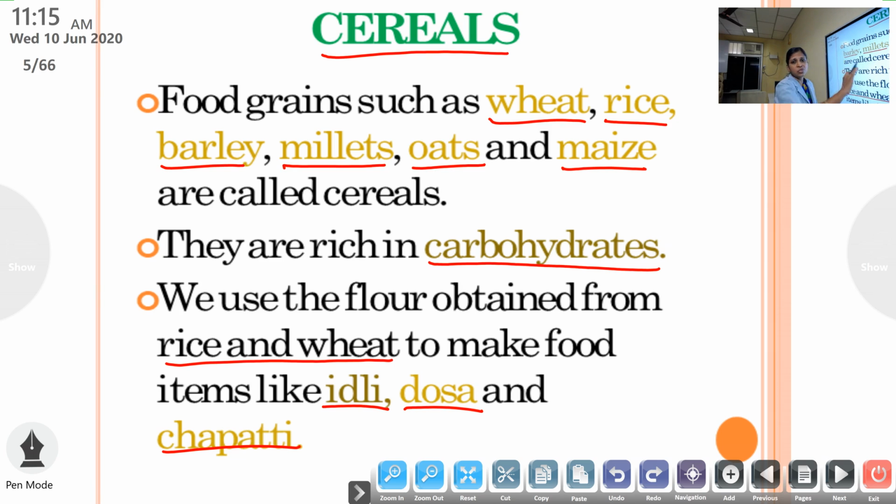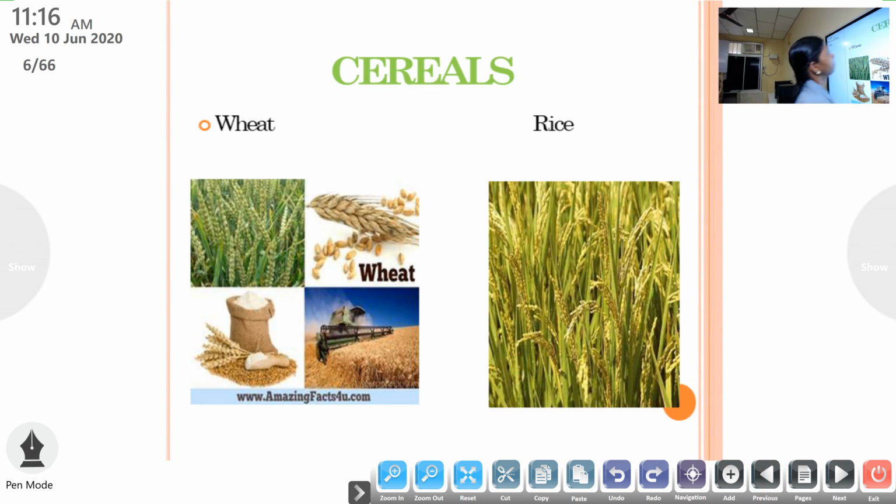And these cereals are rich in what type of nutrient? Carbohydrates. And we can use the flour obtained from cereals like rice and wheat to make food items like idli, dosha and chapati. Have you understood up to this? Okay, then we can go to the next slide.